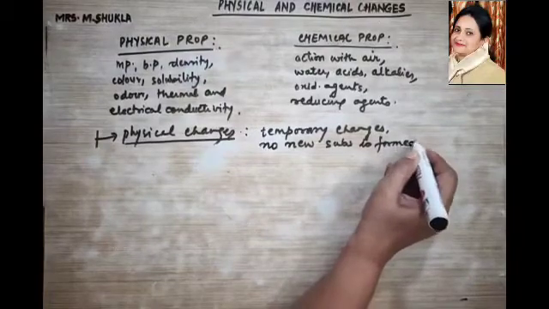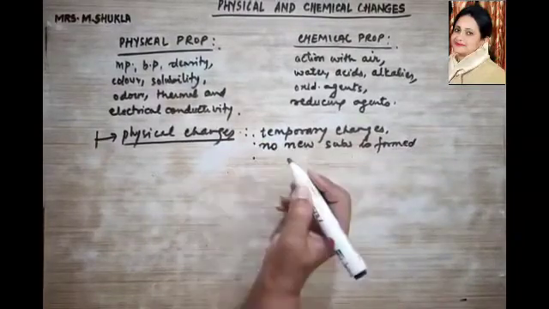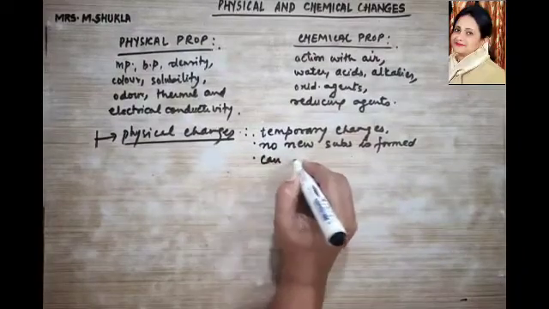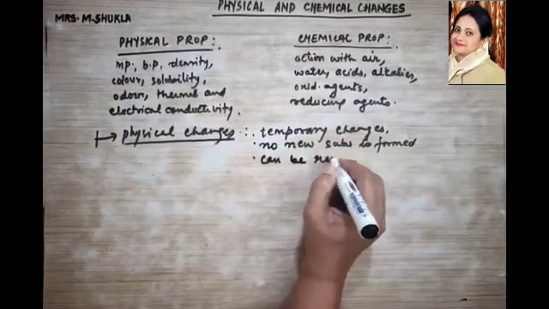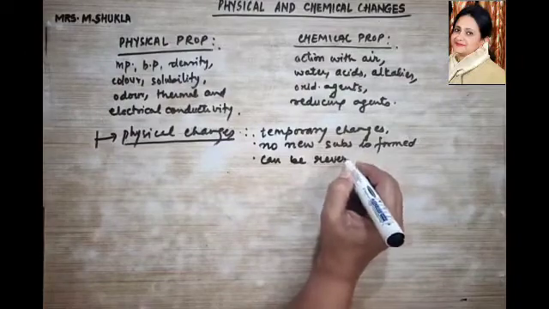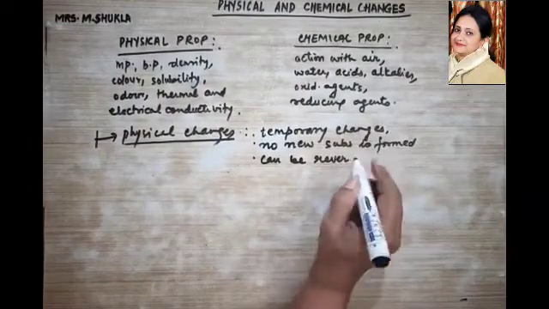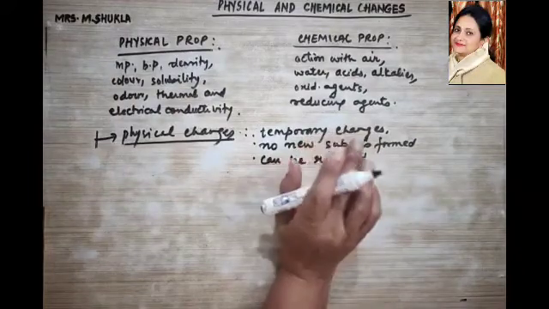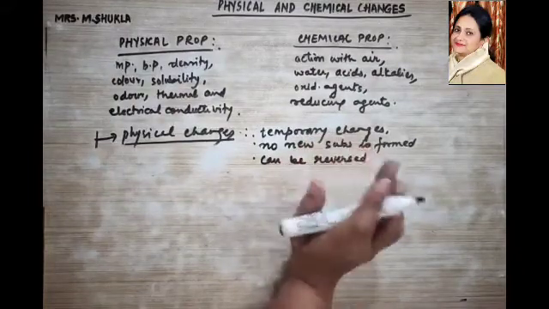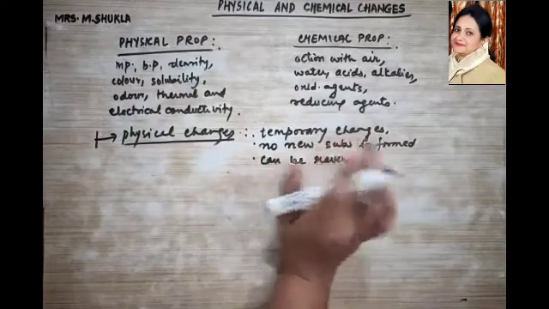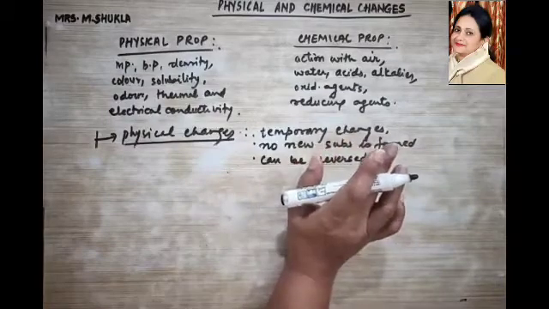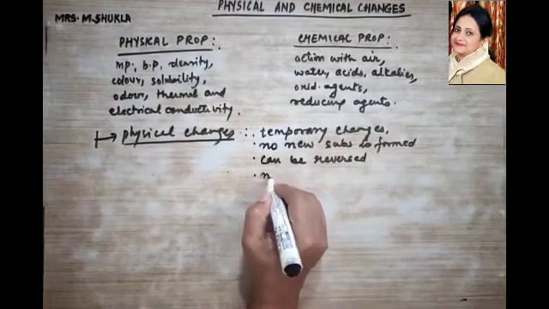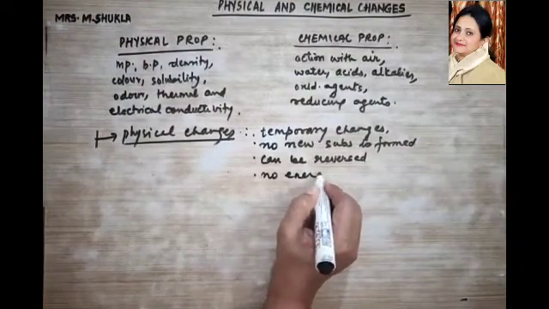This is the second point you should be knowing. And the third point, it can be reversed. It is a reversible change, and this reversible change takes place by very simple physical means. Is this point clear? Then next point, no energy change takes place over here.